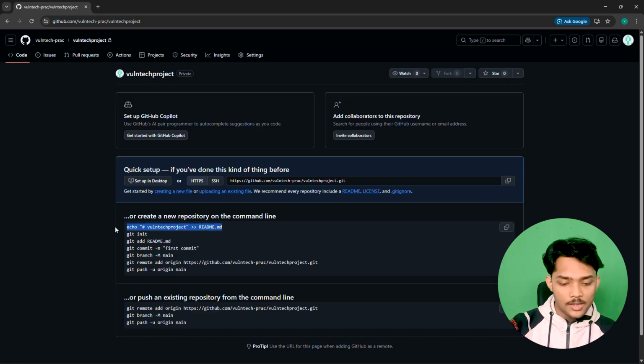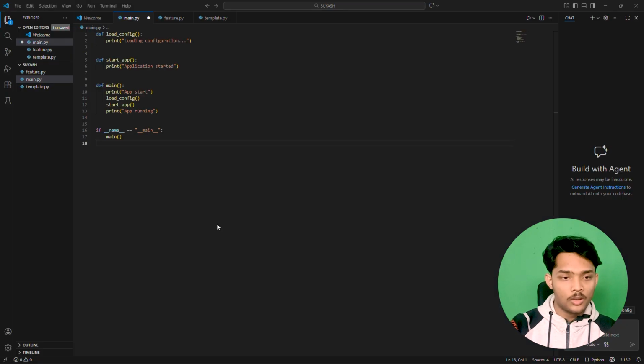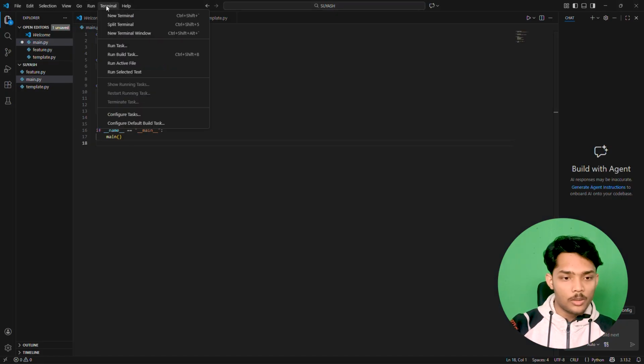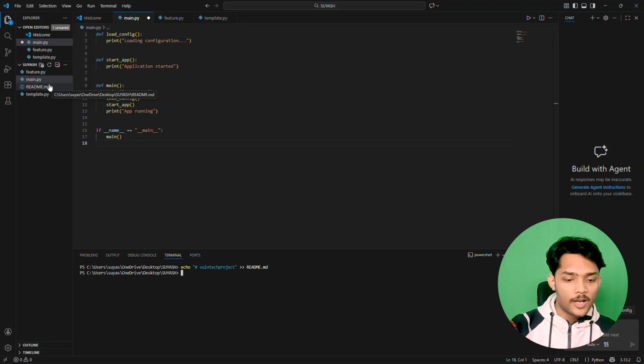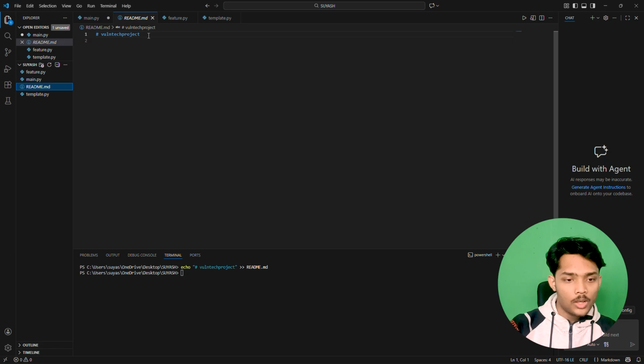As you can see, the first step we have to do from right here is copy this command, go to VS Code, open your terminal, new terminal, and copy paste this command that will make a readme.md file with Tech project. If I hit enter, as you can see, we have a readme file here with the content Tech project.